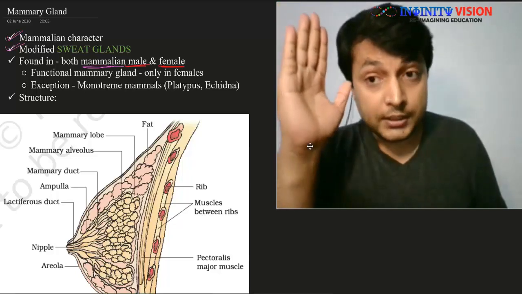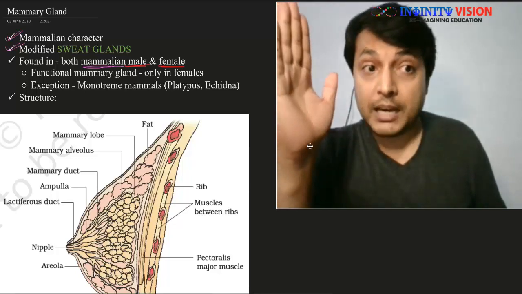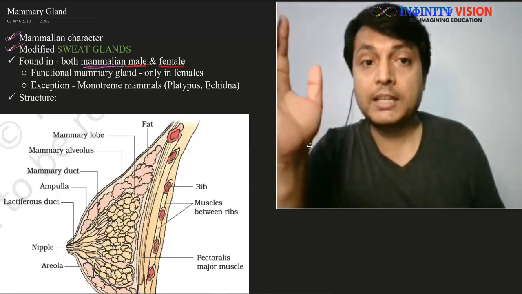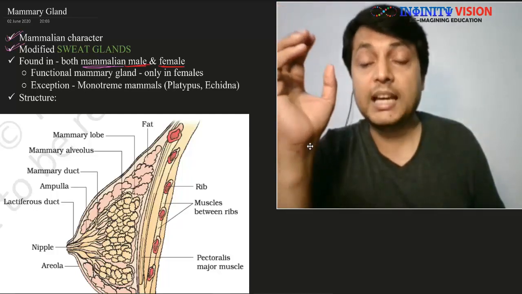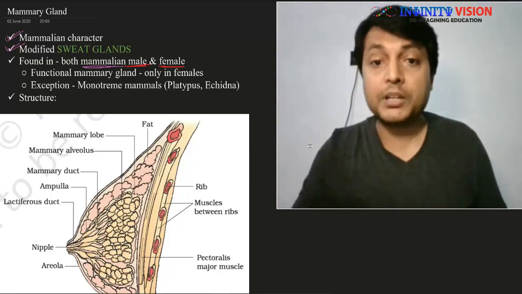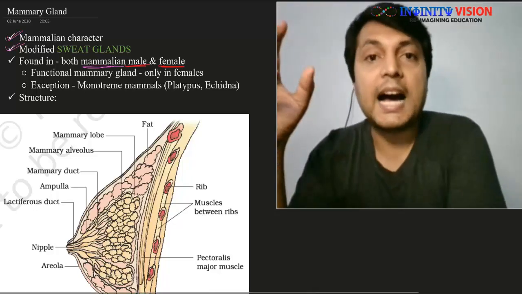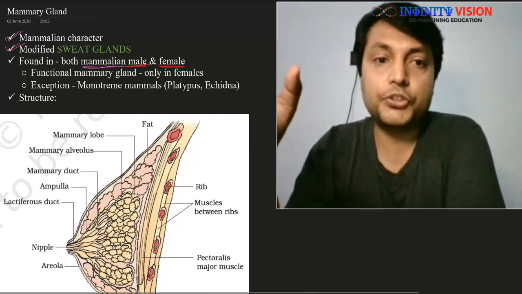So do take care that the mammary gland is present in both male and female. In males, it is underdeveloped and non-functional, but in females, it is highly developed and functional.